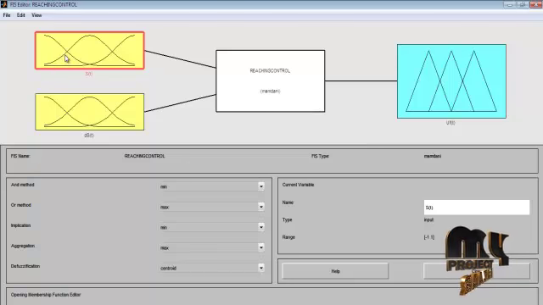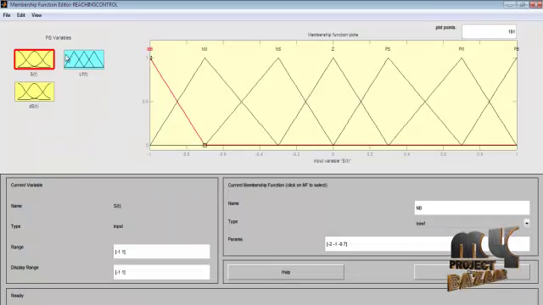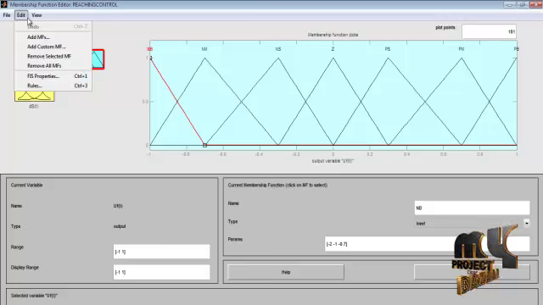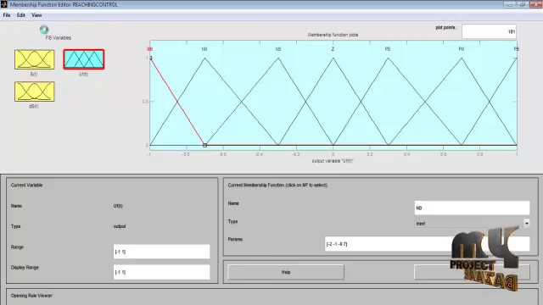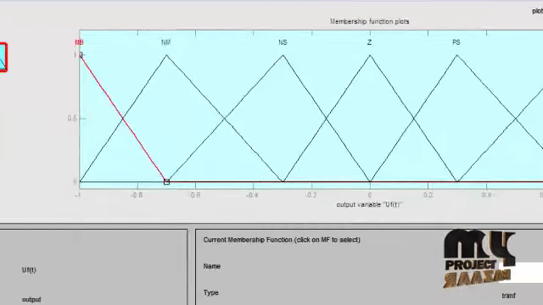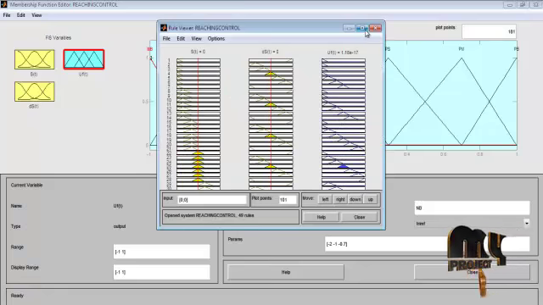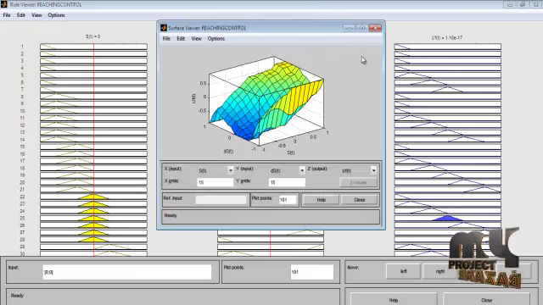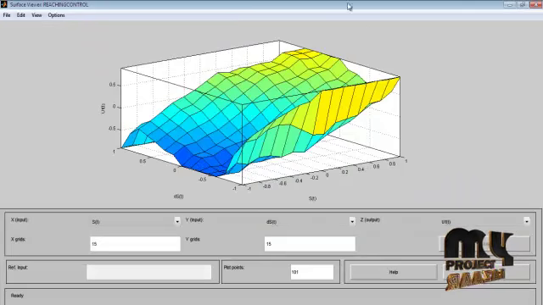fuzzy control. Here we create a fuzzy control for this. This is the input membership function, so we assign the input membership function. Next is the second membership function of the input, and this is the output membership function. Using these, we check the rules and surface. From those rules the waveform will be shown, so here we can see the waveform of the rules. Next we can see the surface waveform. Click on the surface, and the output surface waveform will be shown here.